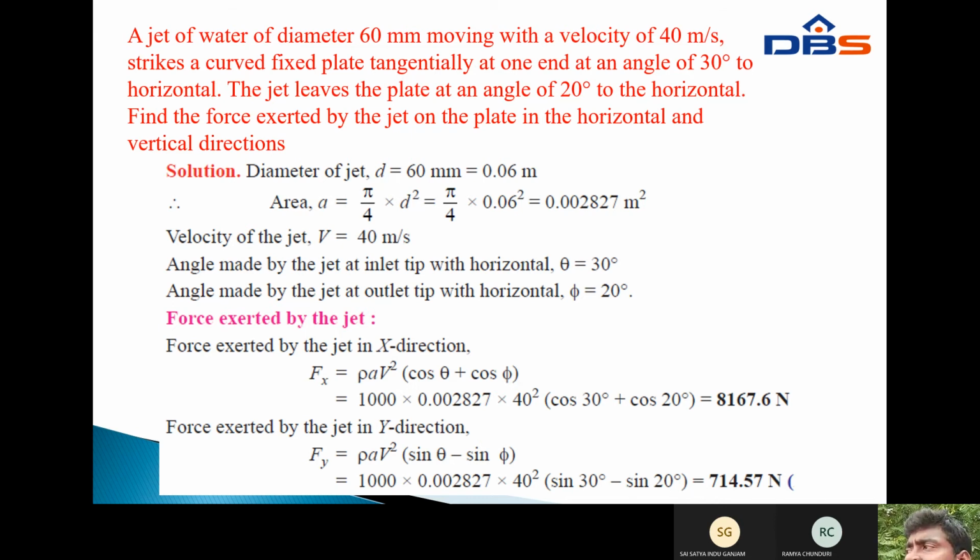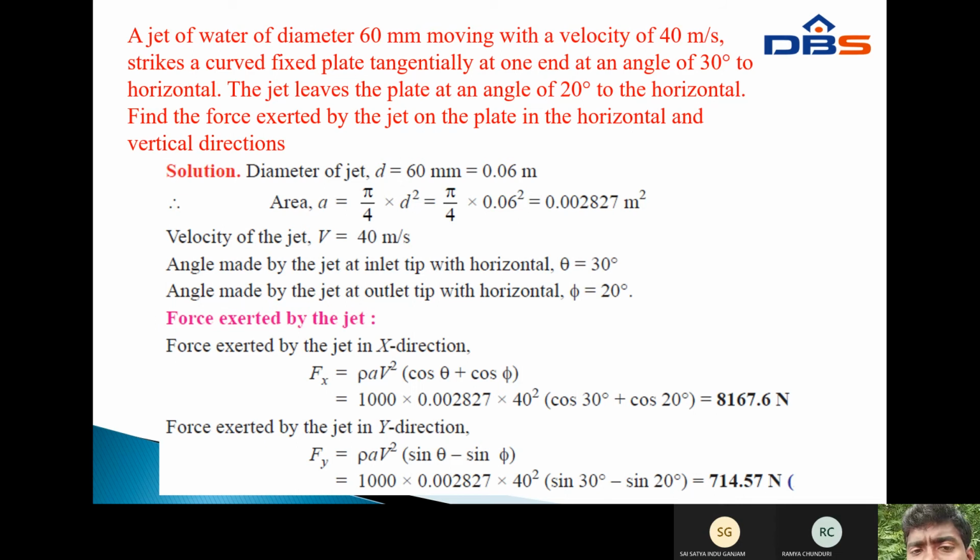In this problem, theta and phi are given. To write down the data, the diameter of the jet d equals 60 mm, that equals 0.06 meters. Area A equals pi by 4 into d square, that equals pi by 4 into 0.06 square, that equals 0.002827 meter square.